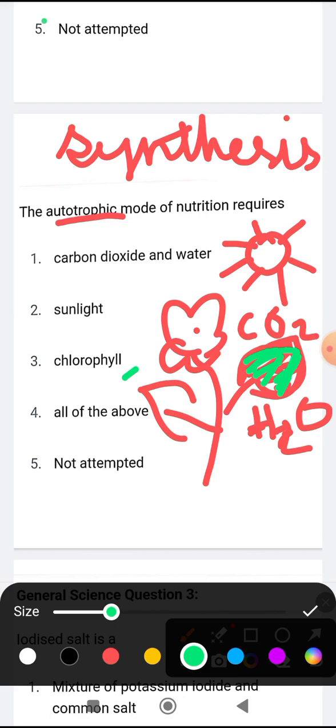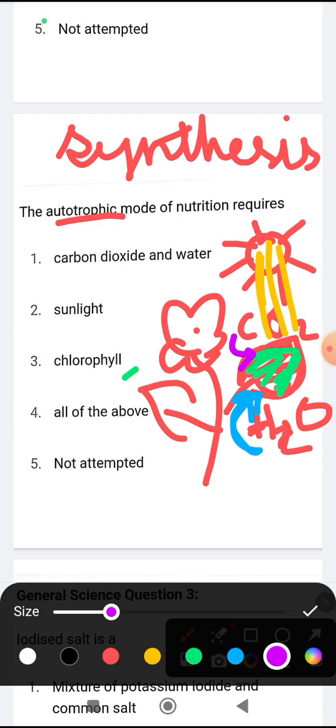This pigment chlorophyll is the pigment due to which the color of the leaf is green. Okay, so in the presence of this chlorophyll pigment, in the presence of sun rays, it takes in water through its stomatal pores. There are some pores in the leaf which are known as stomatal pores. Through these stomatal pores, they take H2O, that is water, and carbon dioxide, CO2. And with sunlight, water, and carbon dioxide, the process of photosynthesis goes on.